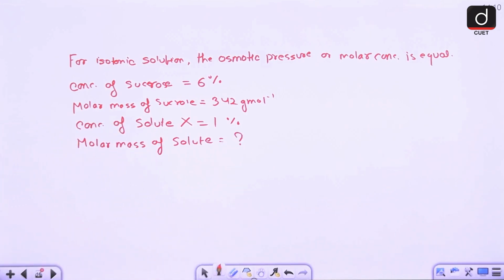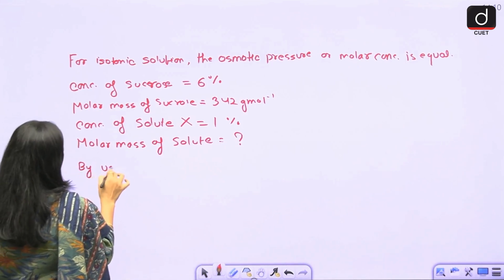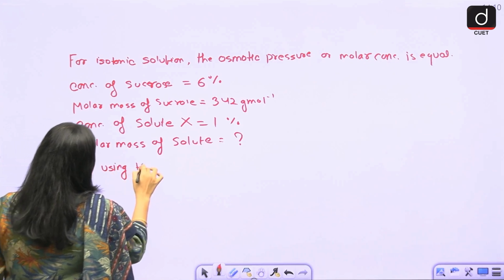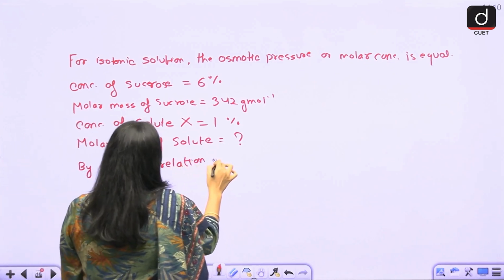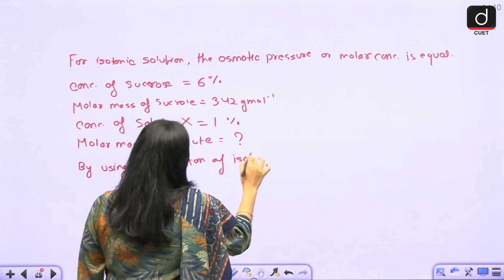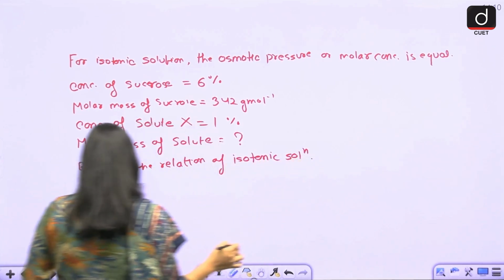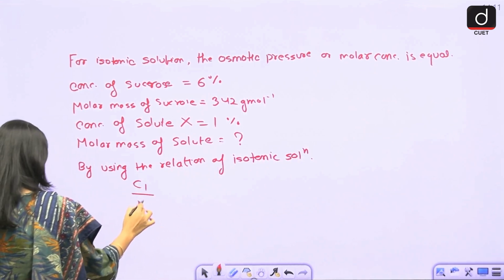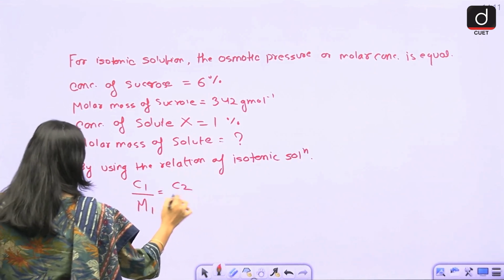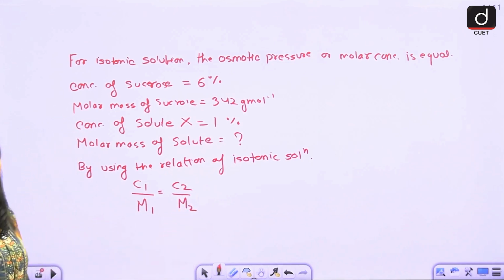Now, by using the relation of isotonic solutions: C1 is concentration, M1 is molar mass, C2 is concentration, M2 is molar mass.